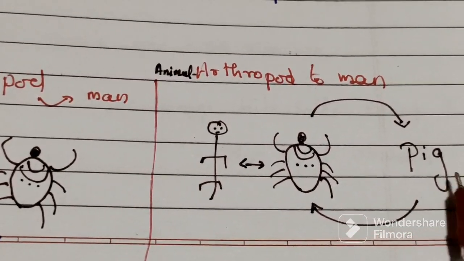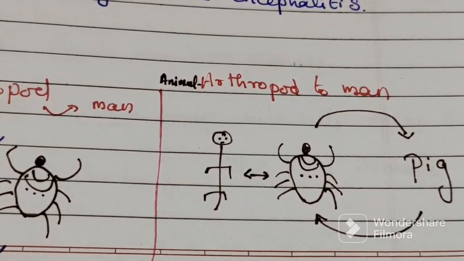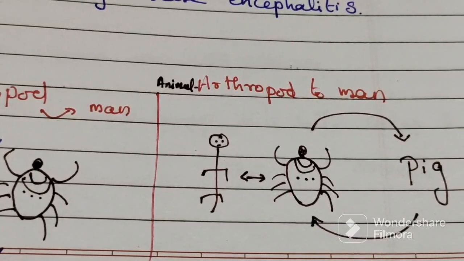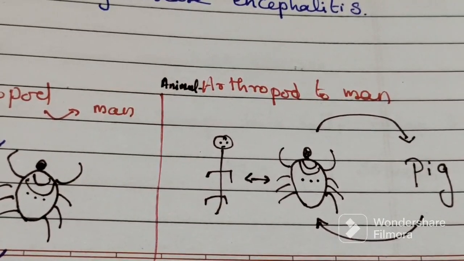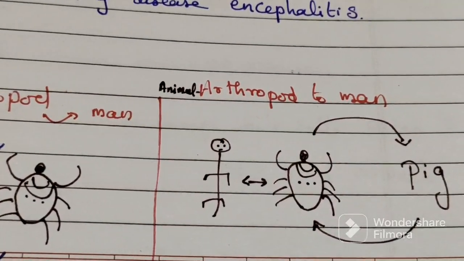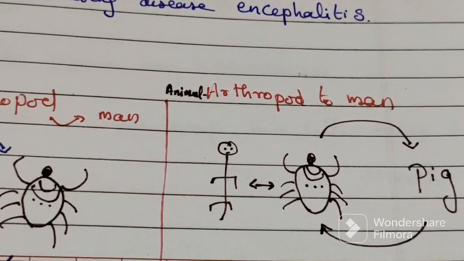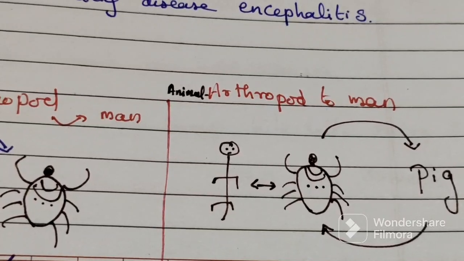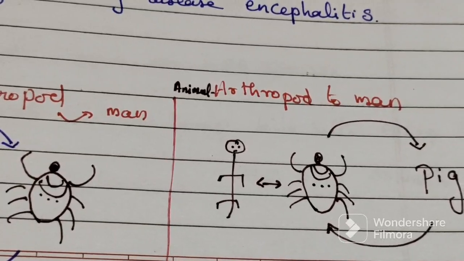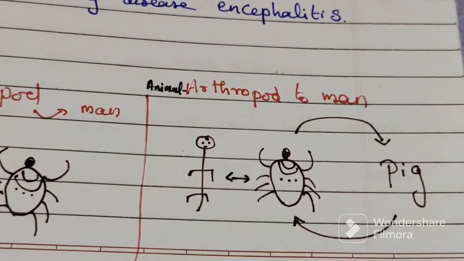Another is the animal-arthropod-man cycle. So how can the virus be taken up by the vector and transmitted to man? As for the animal reservoir, in many cases the actual reservoir is not known. Where animals are involved, birds can act as reservoirs, as in Japanese encephalitis. Pigs and birds are also involved.